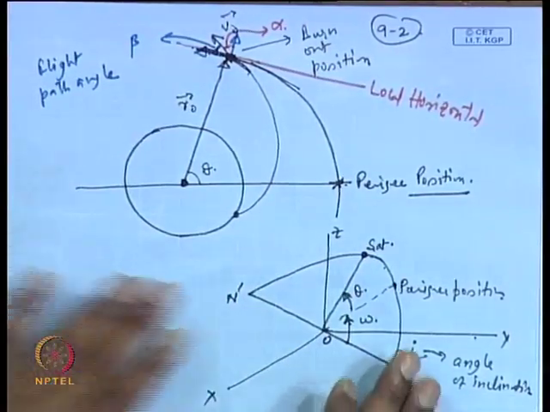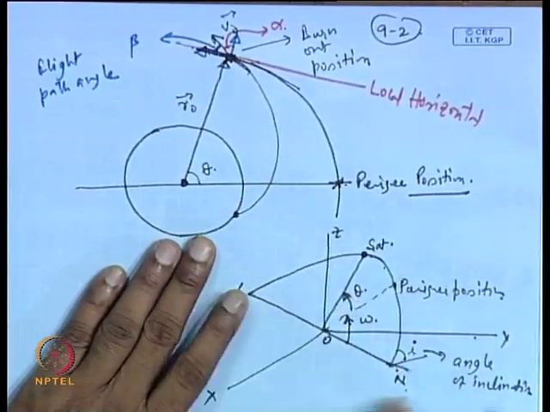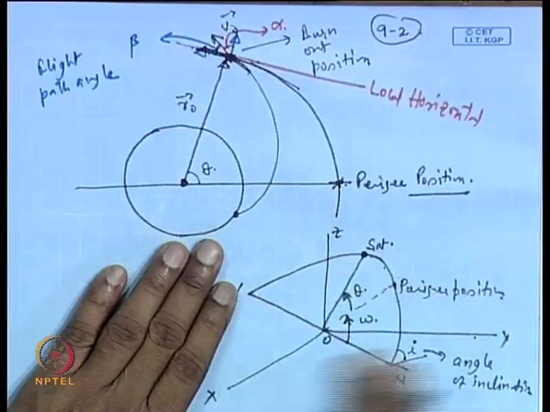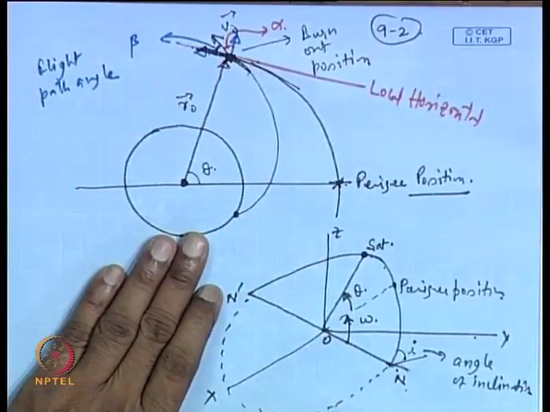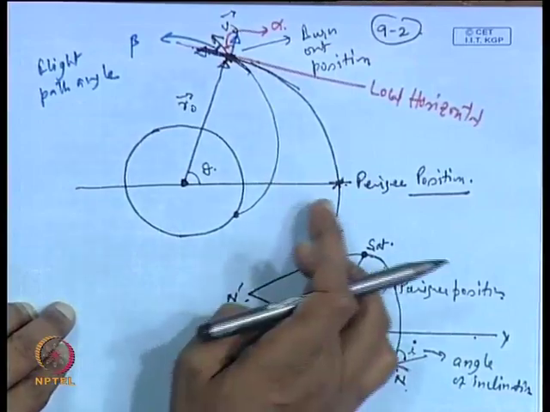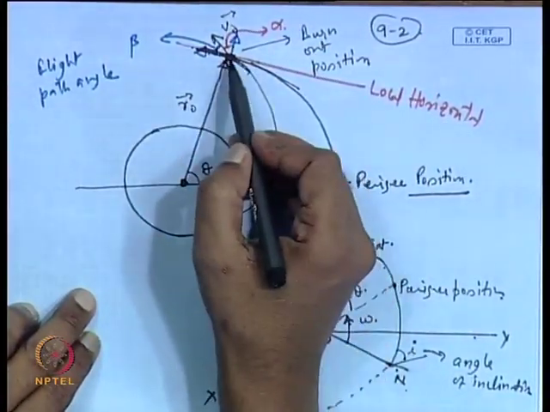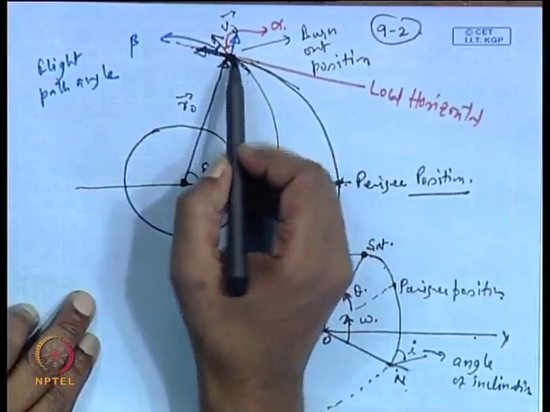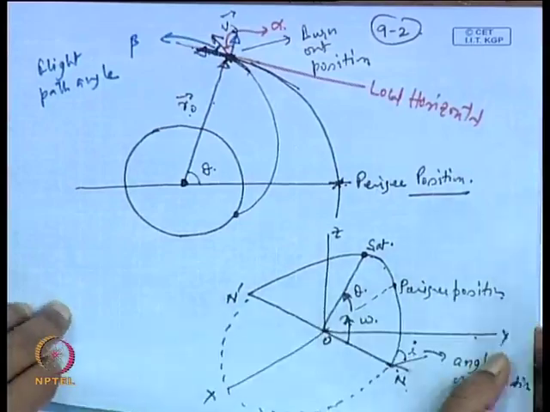The figure we are taking right now is the orbit lying above the x y plane. This orbit will go down, and you can complete it with a dotted line lying below the x y plane. You take this whole orbit, and you have launched the satellite, and the satellite is injected at this point. At the time of injection the velocity is v 0 and the radius vector is r 0.